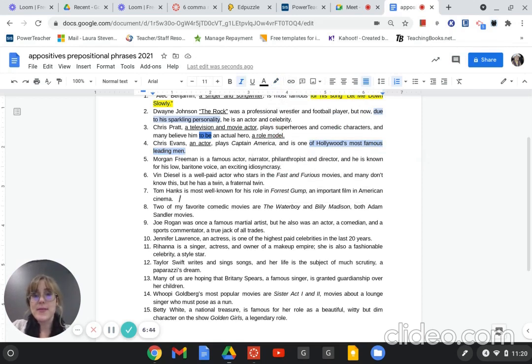Morgan Freeman is a famous actor, narrator, philanthropist, and director. So this is really cool. A long time ago, probably more than 10 years ago, there was a movie about Morgan Freeman's hometown. And unfortunately, they still had an African-American prom and a white prom. And I don't know if it was just they preferred to have it separate, but this is crazy.